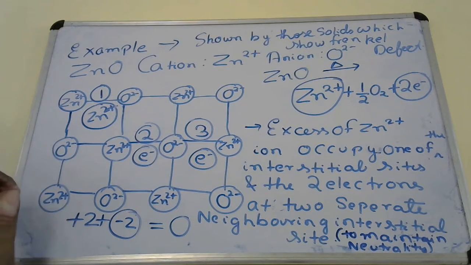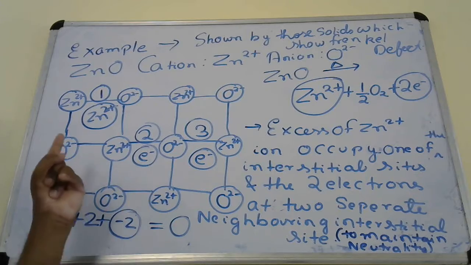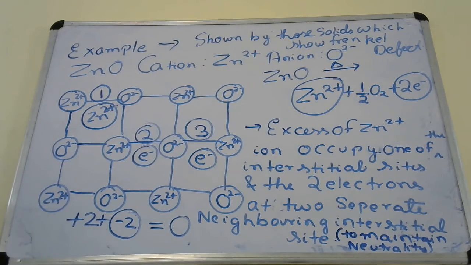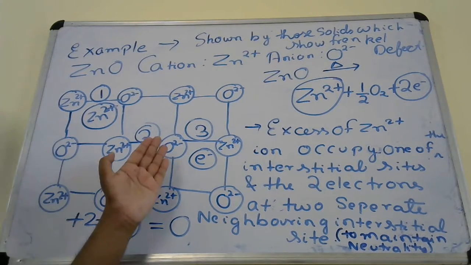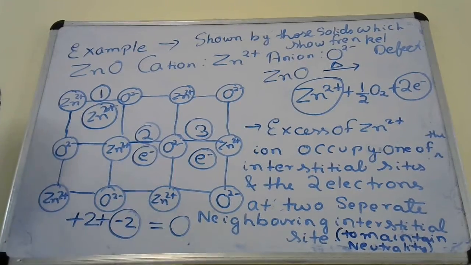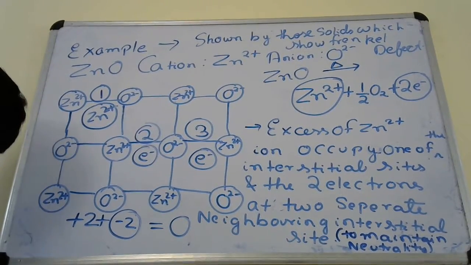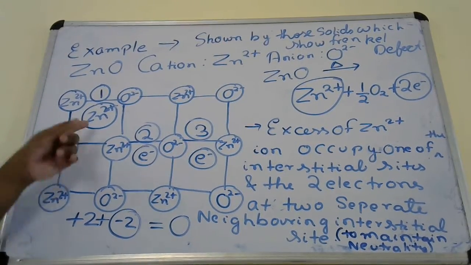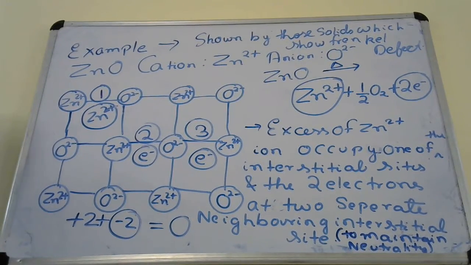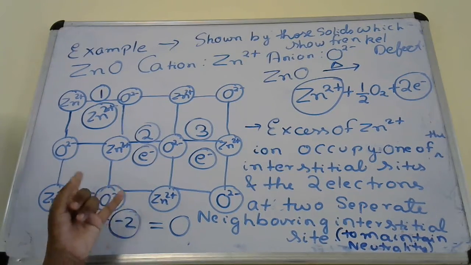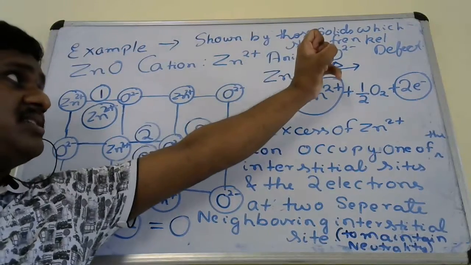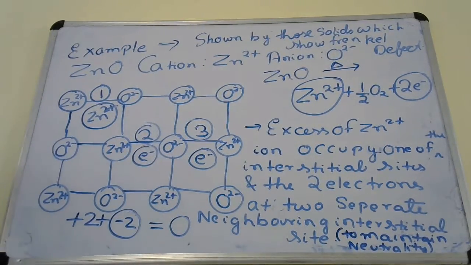That is why this type of defect is shown by those solids which show Frenkel defect. Okay, so that is all about metal excess defect due to extra cations at the interstitial site, and it is very similar to Frenkel defect.